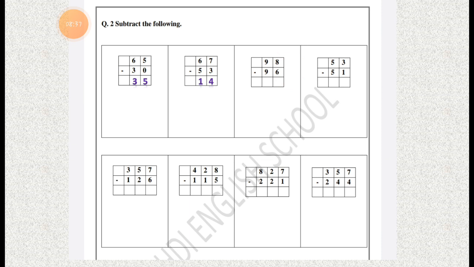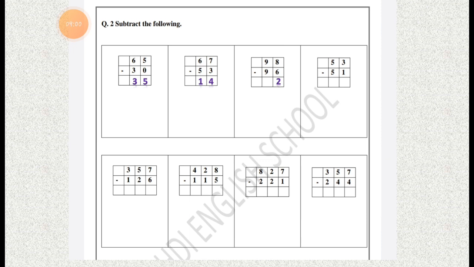Very slowly we are going. How many fingers are left? Yes, there are 2 fingers left. So we have to write down 2 under the ones column.